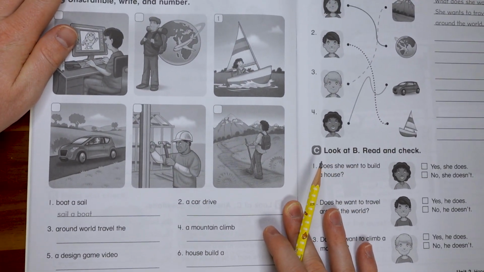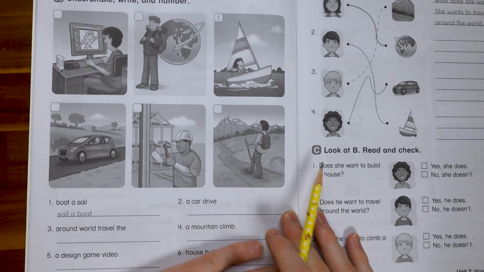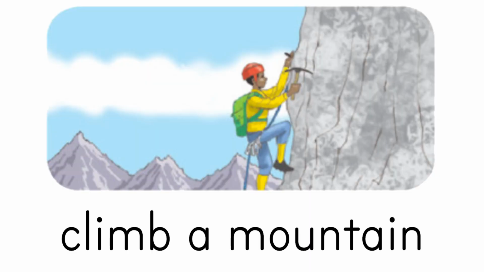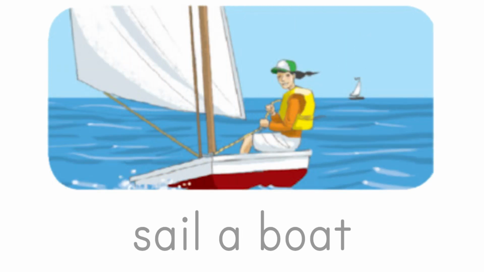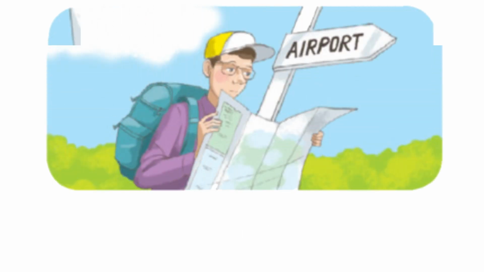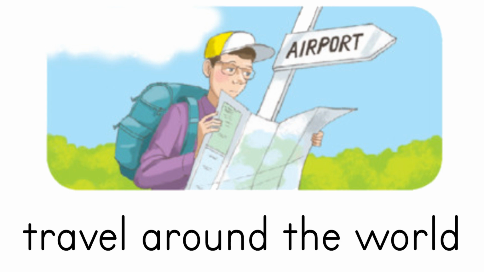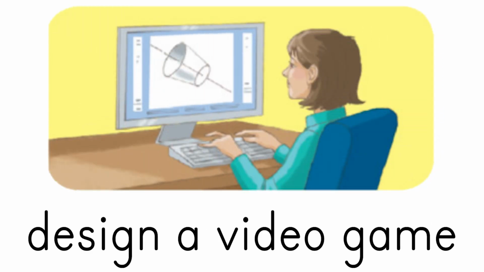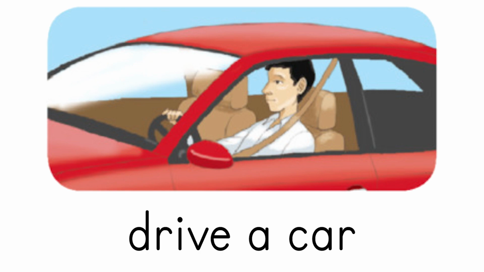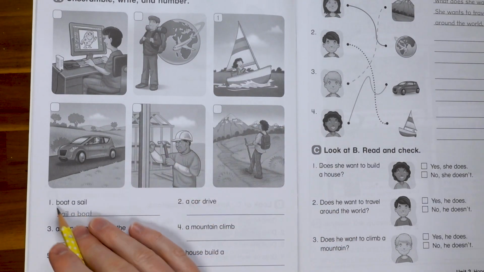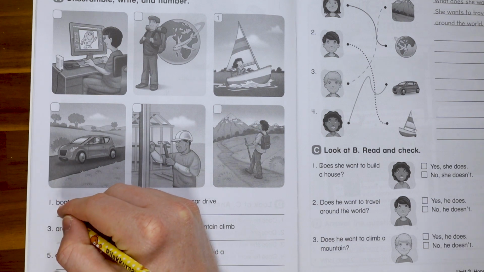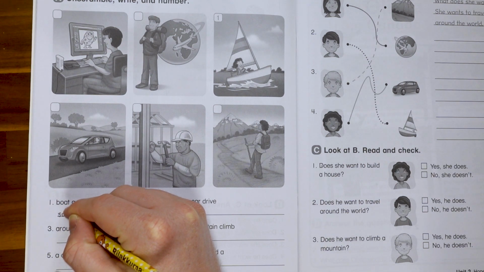And the student book had the vocabulary looking like this. Climb a mountain. Build a house. Sail a boat. Travel around the world. Design a video game. Drive a car. Okay, then let's start. First one, boat a sail. It should be sail a boat. So we just trace that.